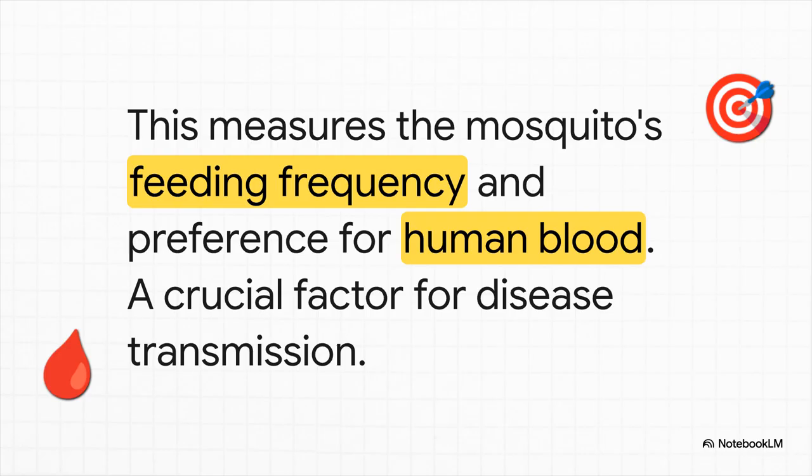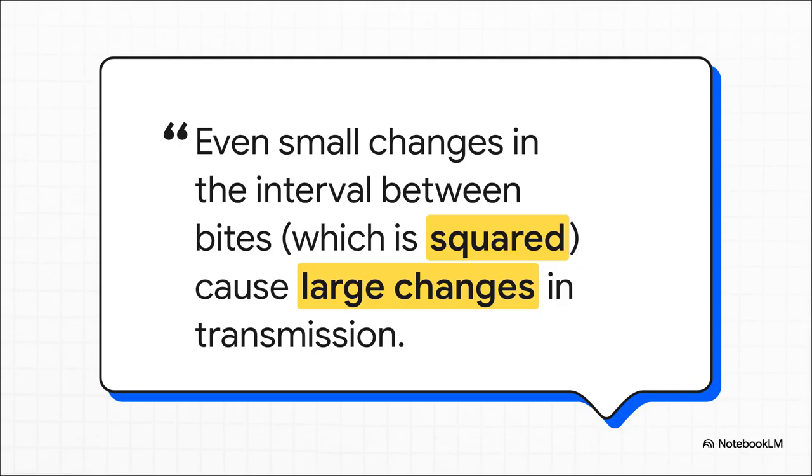Okay, next is A, the human biting habit. This one measures a couple of things: how often a mosquito likes to feed and how much it prefers human blood. Does it bite every few days, and does it specifically seek us out, or is it just as happy biting, say, a bird or a dog? For a disease to spread among people, a mosquito that loves biting us is way, way more dangerous. And this A variable is absolutely critical.